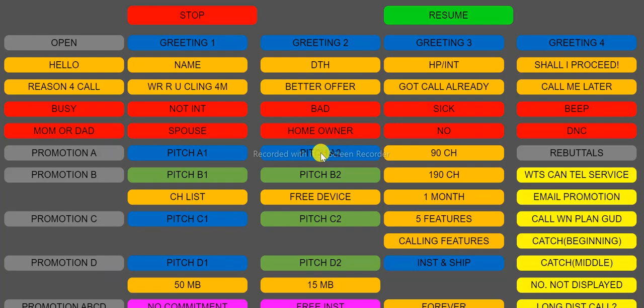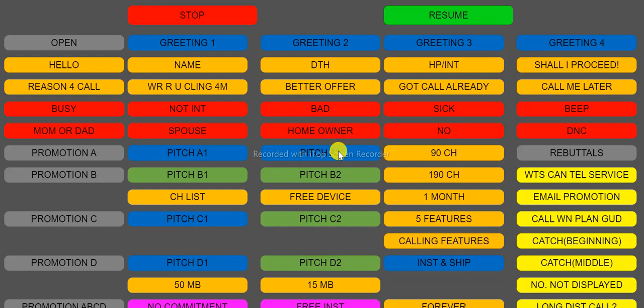When you're clicking A2, if the customer is asking what is the catch, or if the customer is asking you when you're clicking pitch A1, or if they are asking the same question when you're clicking greeting 1, in any scenario up to A2, you can click catch beginning. But after clicking A2, the customer acknowledged you in a positive way, you have also responded and you are moving to C1. This A2 is completely done. After clicking A2, they did not ask you what is the catch.